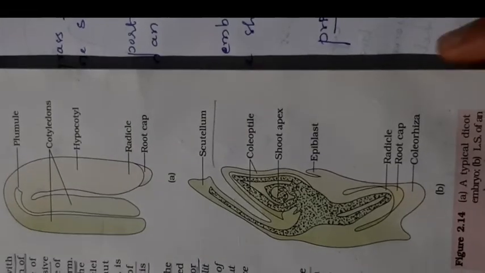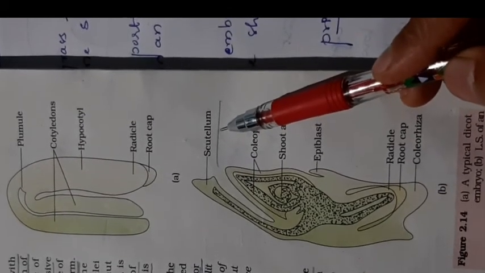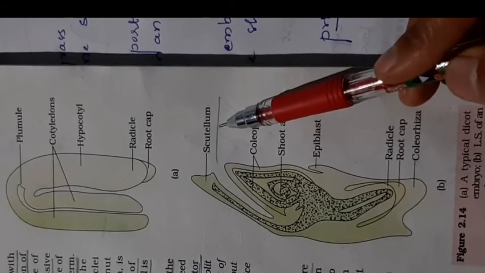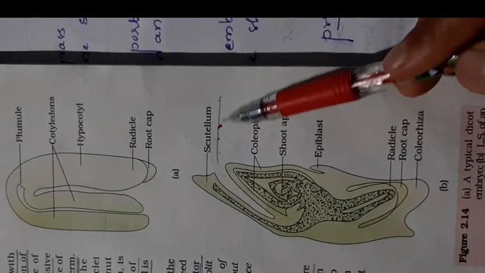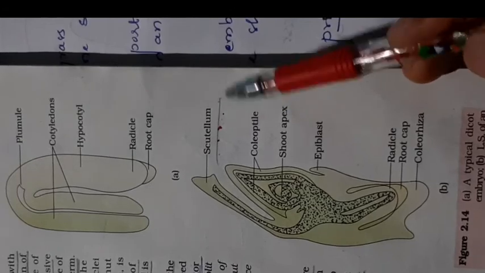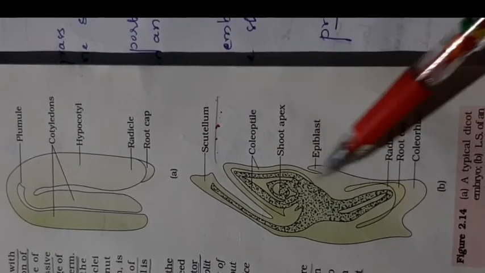This is the structure of a monocot. The single cotyledon present in monocots is called the scutellum. It is very important, remember this word. Scutellum means the single cotyledon present in a monocot. You can see the structure here.